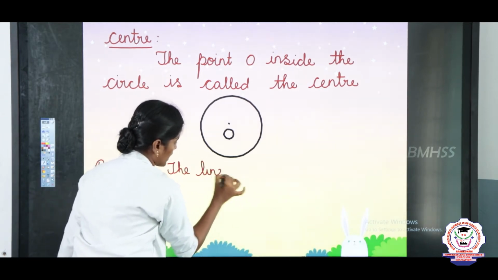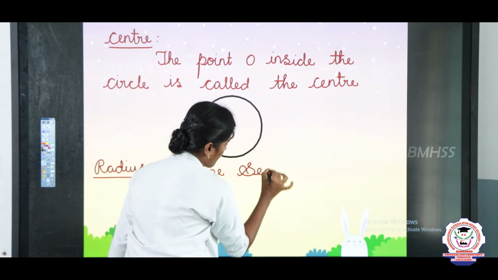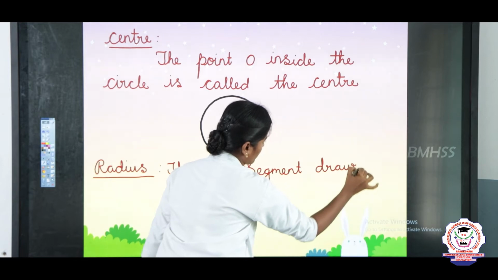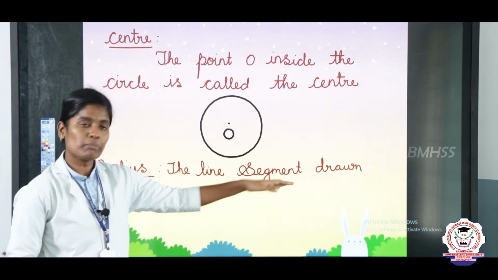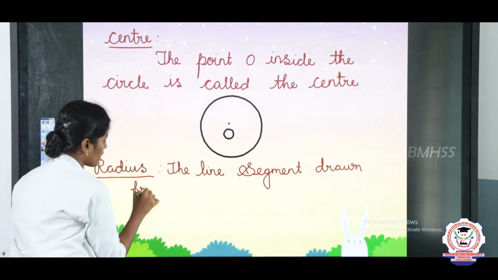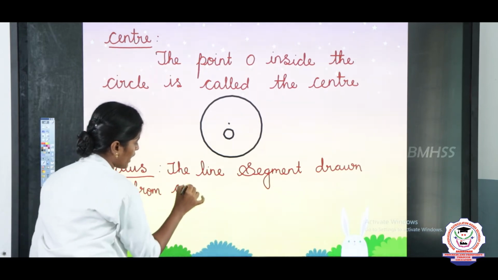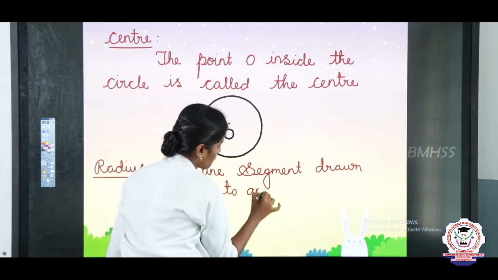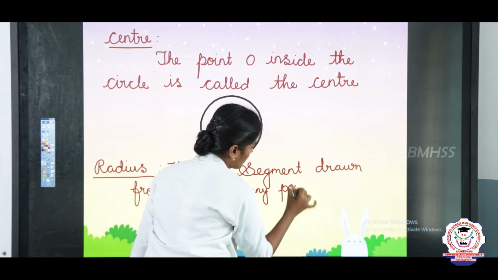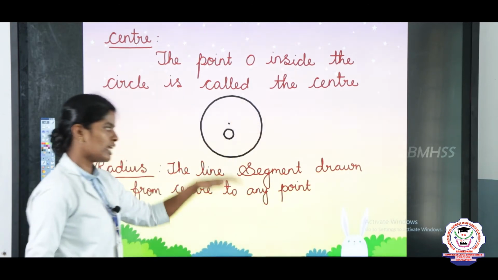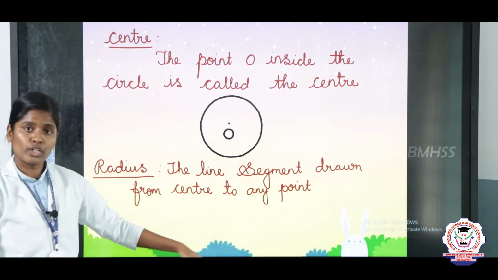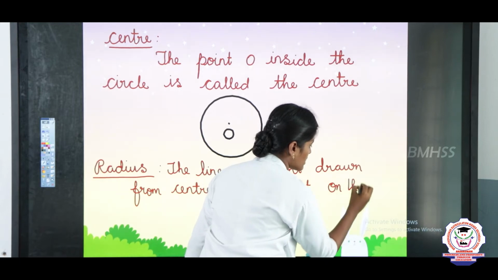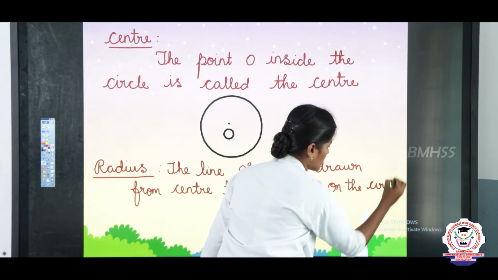The line segment drawn from the center to any point on the circle. So what is radius? The line segments drawn from the center to any point on the circle is called the radius.